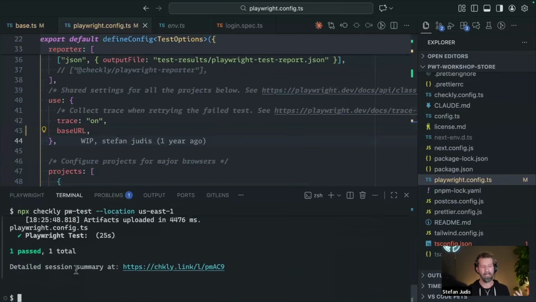The thing now is that with the pw test command, you can take your Playwright code base and run it as a testing, as a CI scenario in the Checkly cloud.